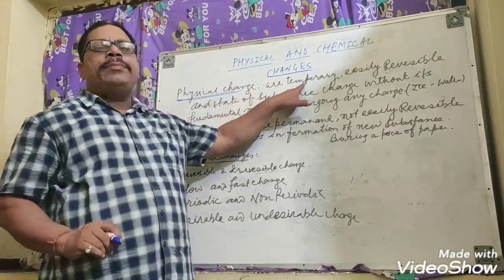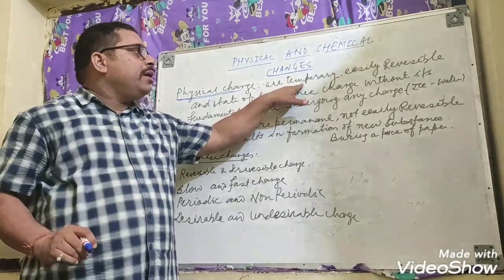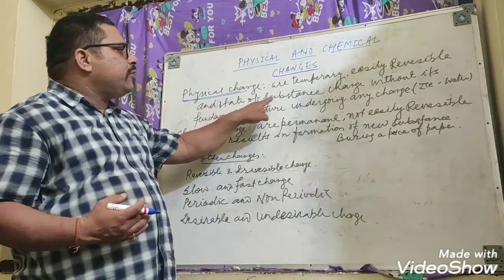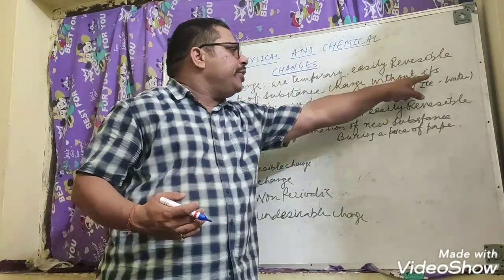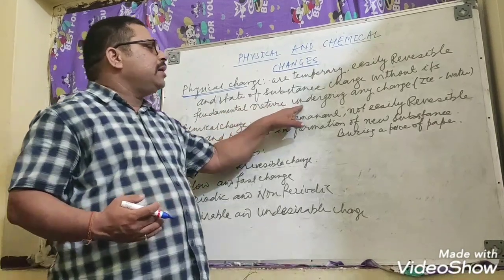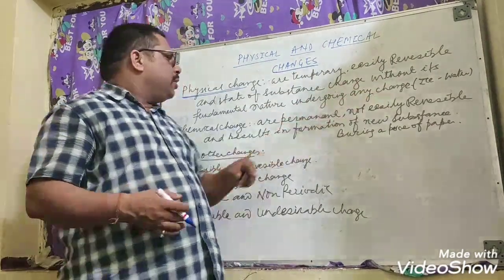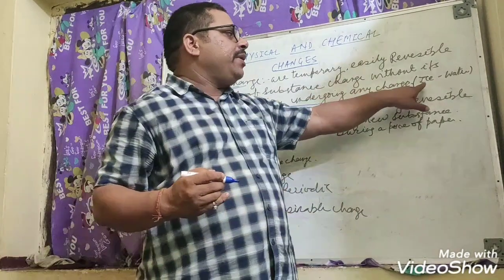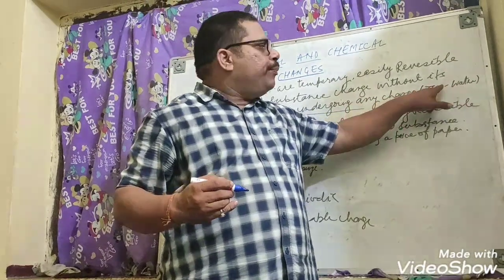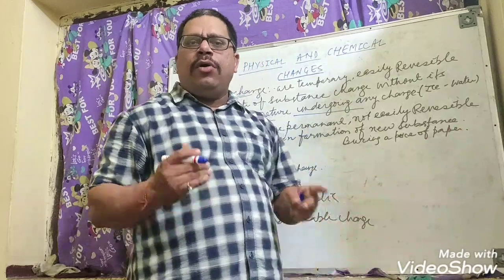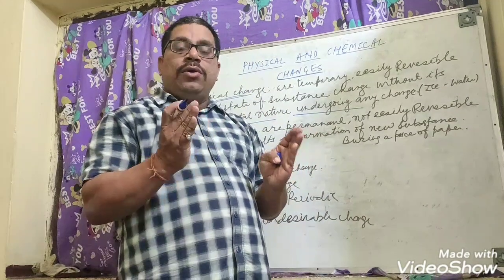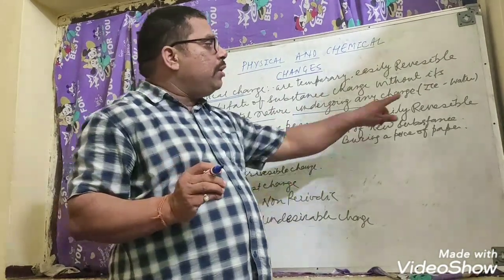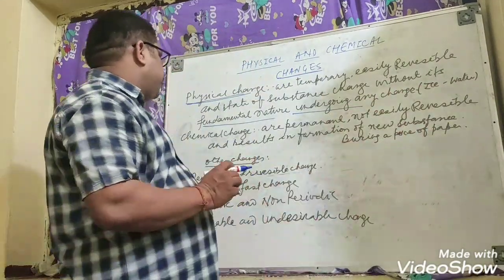Now dear children, we should continue with the definition of physical change. Physical changes are temporary. Easily reversible means it can reverse back. And the state of the substance changes without its fundamental nature undergoing any change. For example, dear children, I am taking ice to water. Both are the same, only their states are changed. Their molecules, everything is the same. They play the same role, only their state is changed.